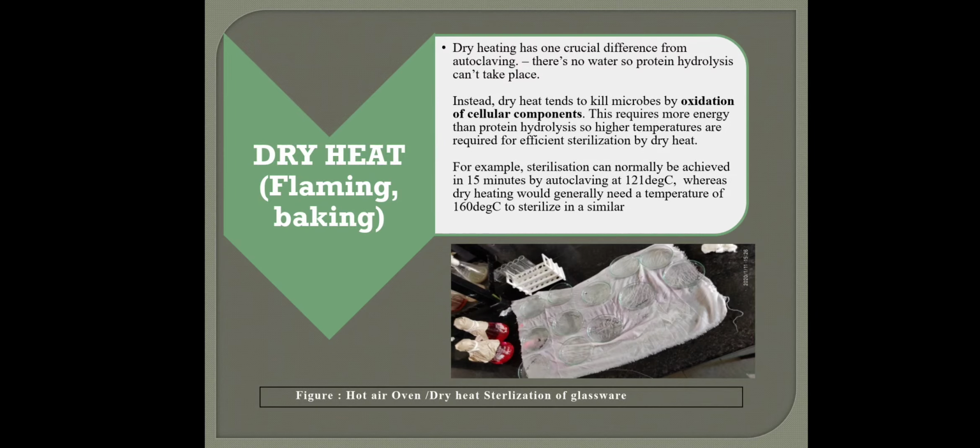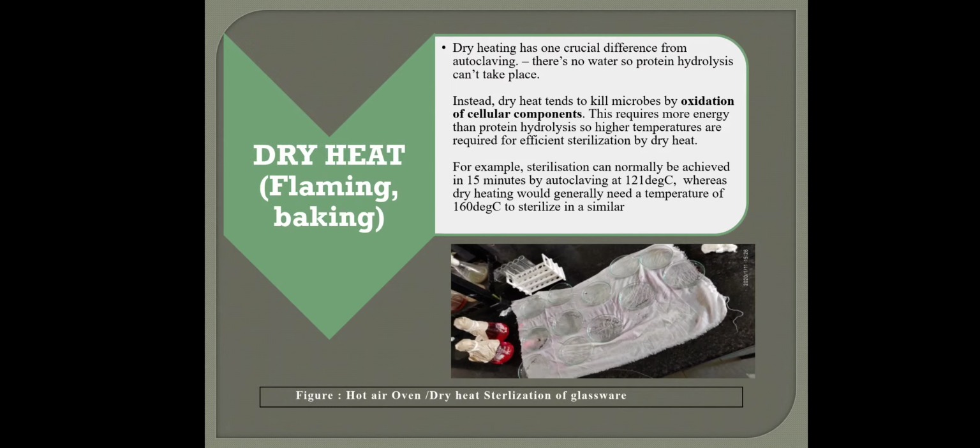We use a microwave oven, but what happens is that protein hydrolysis doesn't occur in case of dry heat, but it occurs in case of steam sterilization. In case of dry heat, oxidation of the cellular components occurs. For oxidation we require more heat, but the sterilization is not as efficient as steam sterilization.